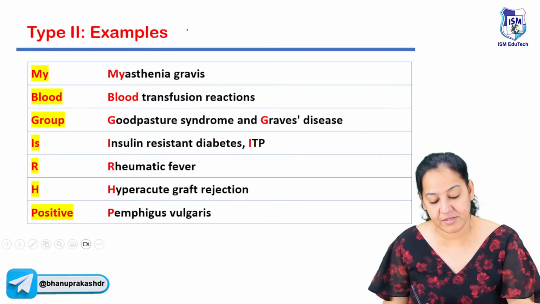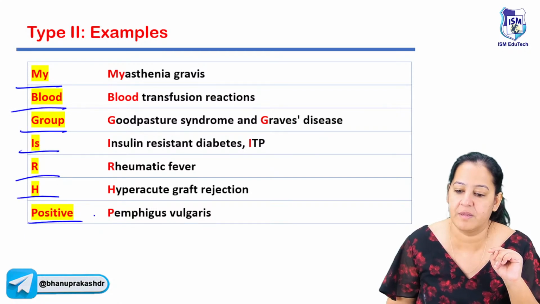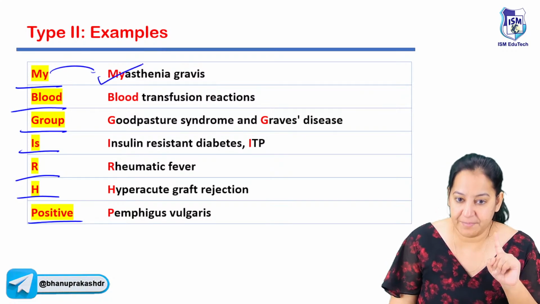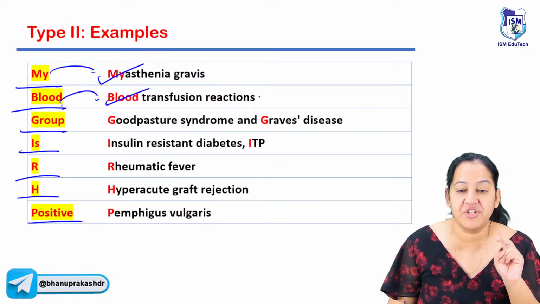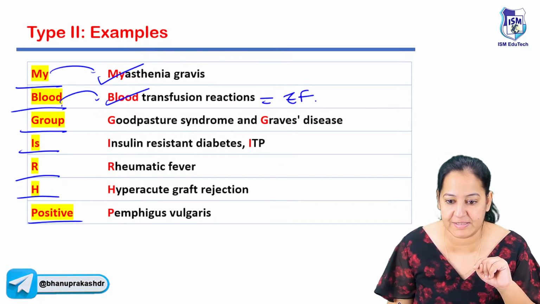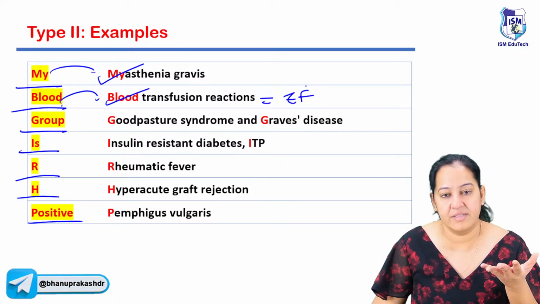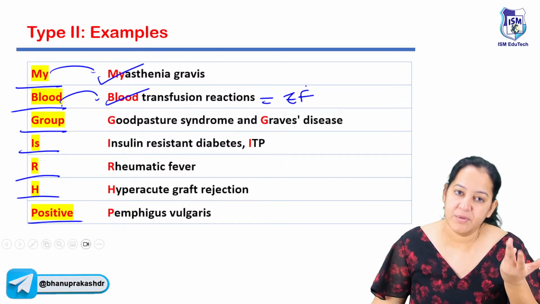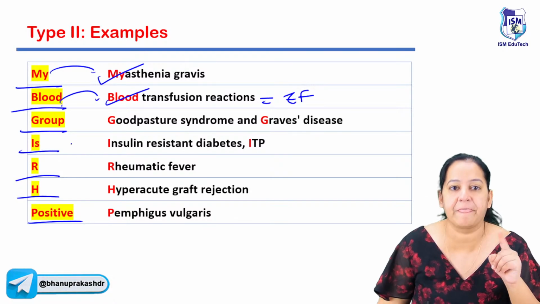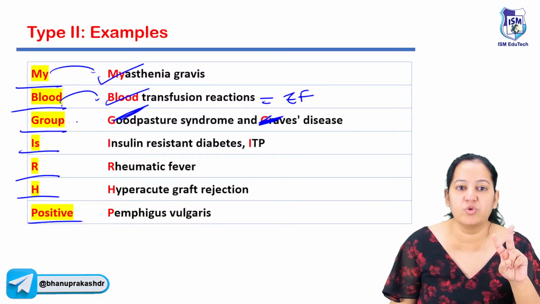Got it? For the examples of type 2, I have a mnemonic for you: My blood group is Rh positive. M stands for myasthenia gravis. B stands for blood transfusion reaction. In the blood transfusion reaction, I include Rh incompatibility also, that is erythroblastosis fetalis. Because the year before last you had a question on which type of hypersensitivity erythroblastosis fetalis is, and you got confused. It is type 2 only because it is one of the blood transfusion reactions between the mother and the fetus, Rh incompatibility. G stands for two things: Goodpasture and Graves. Goodpasture syndrome and Graves disease, the 2G, both are important.